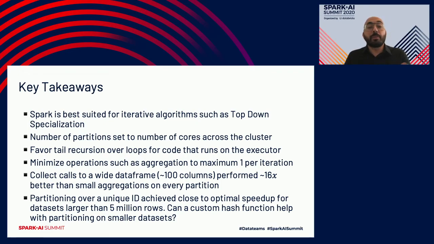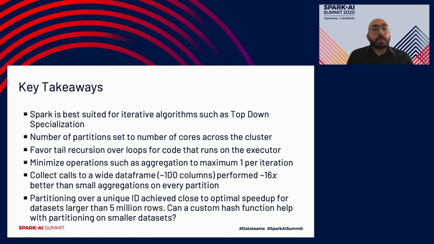Collect calls to a wide data frame were actually performing much better, up to 16 times better in terms of runtime, than if I do small aggregations on every partition. My brute force attempt was that, okay, it makes sense that it would perform better if I run these small aggregations on every partition so that I have less to work with. But on the contrary, having that huge collect call from all the partitions to a single row data frame using the toLocalIterator call actually had a 16 times improvement in the runtime.